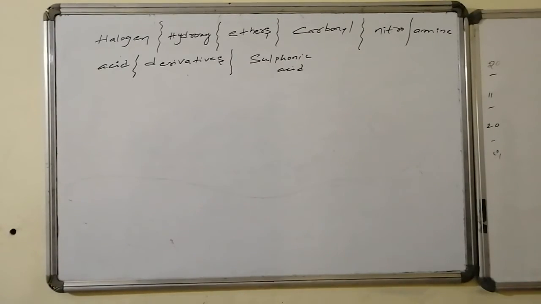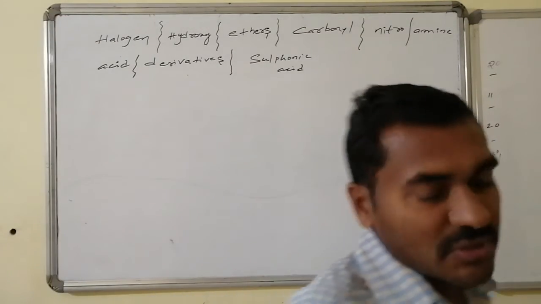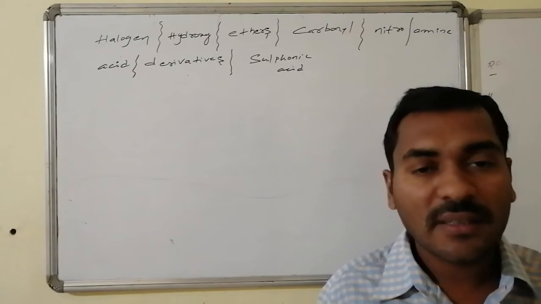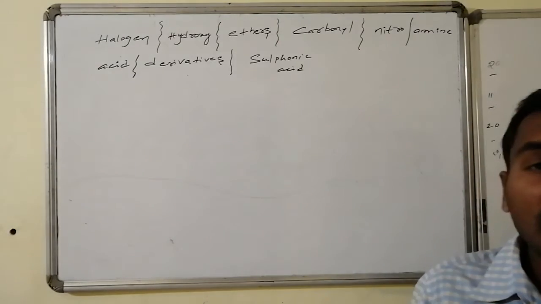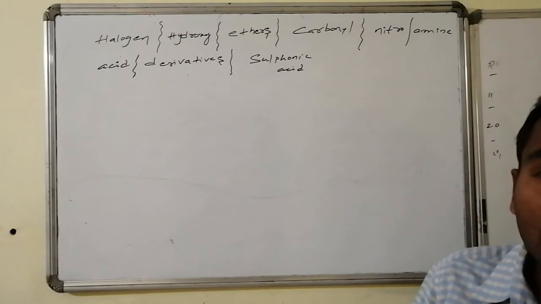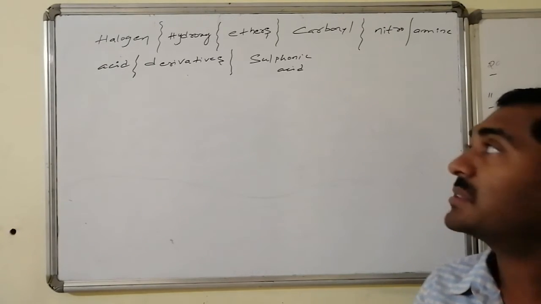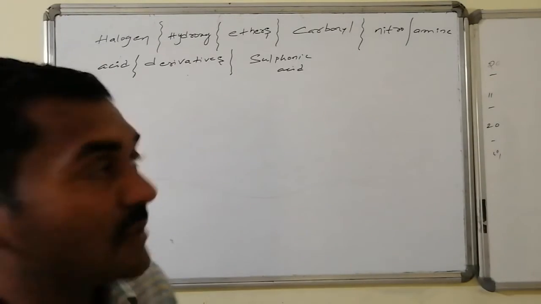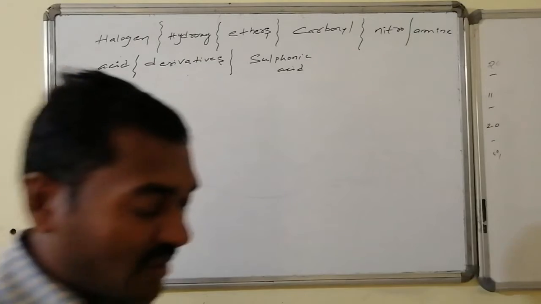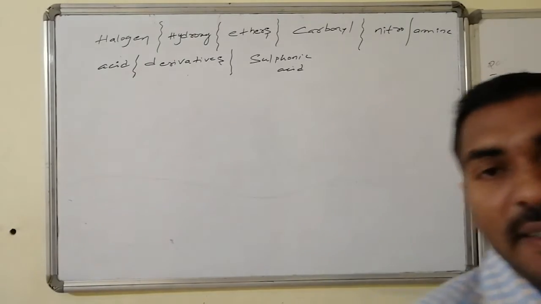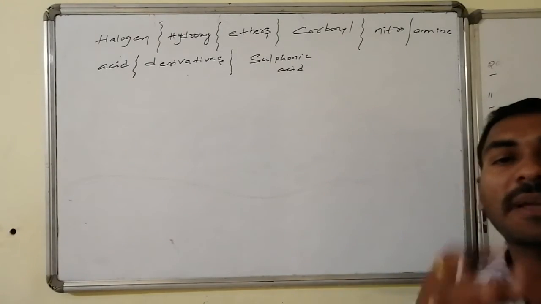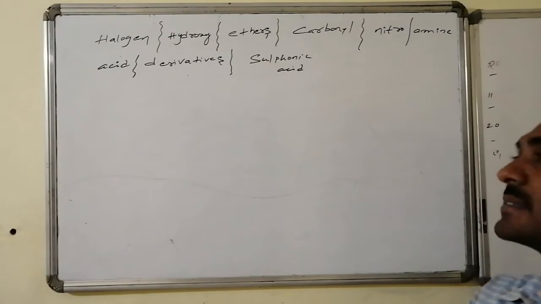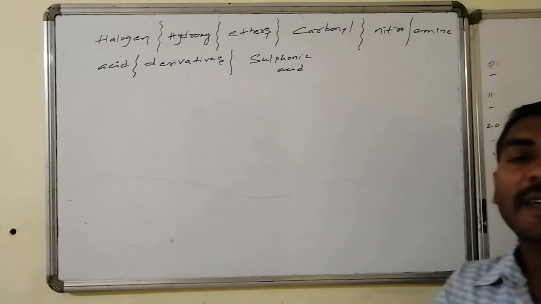Now we will discuss the different varieties of substitutions present over the aromatic system: halogen as the group, similarly hydroxy group OH, ethers (oxygen-containing aromatic substitutions), followed by carbonyls like the aldehyde functional group as well as the keto functional group, the nitro NO2 group, and amines, primary, secondary, tertiary, all varieties of amines and their naming, acids and acid derivatives, nothing but acid halides, amides and anhydrides, etc., and the sulfonic acid SO3H.